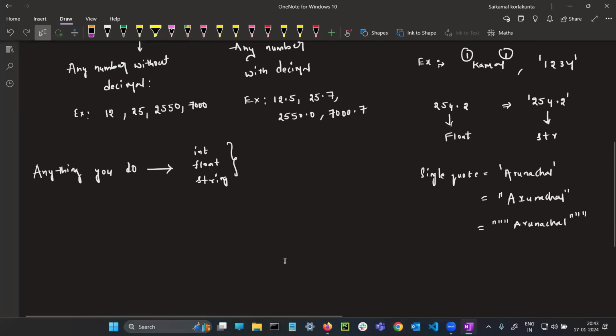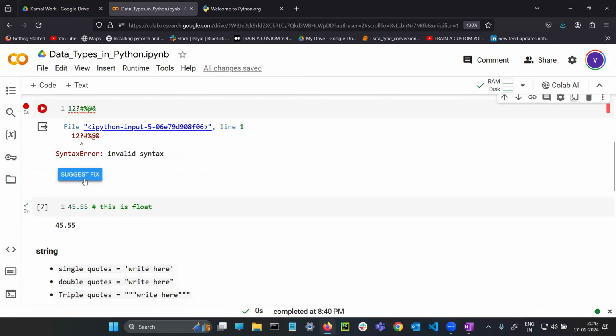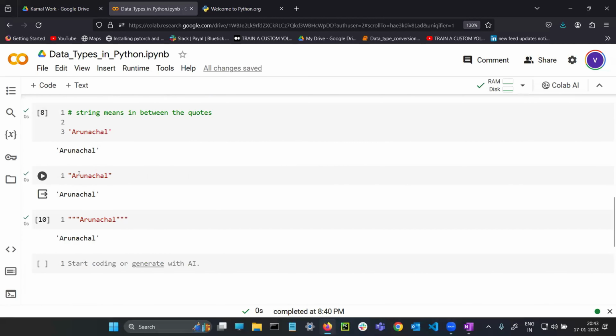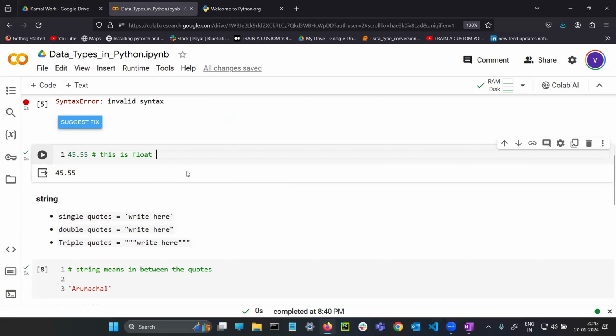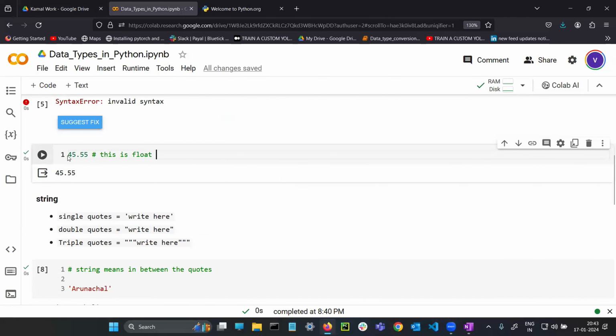So here also, same thing. You are writing integer. You are writing float. You are writing string. Directly online, you are writing integer, float, string. My question for you is, where are you saving this integer? Where are you saving this floating value? Where are you saving this string? For example, you have written 45.55. This same value I want to use after 2 hours, for some other purposes.